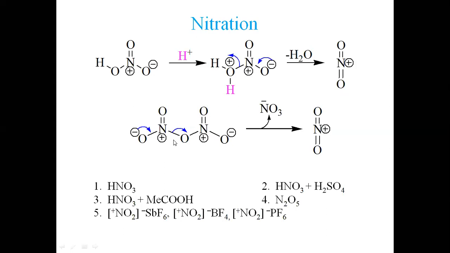So net charge is 0. This is the structure of N2O5. This is called an anhydride. What is an anhydride? In anhydride functionality, you see a carbon-oxygen double bond, a carbon-oxygen double bond, and oxygen is in between. This is the anhydride of nitric acid.